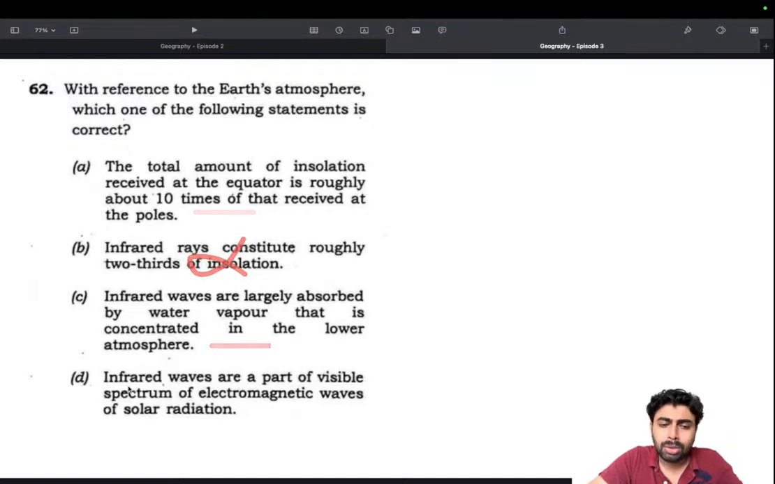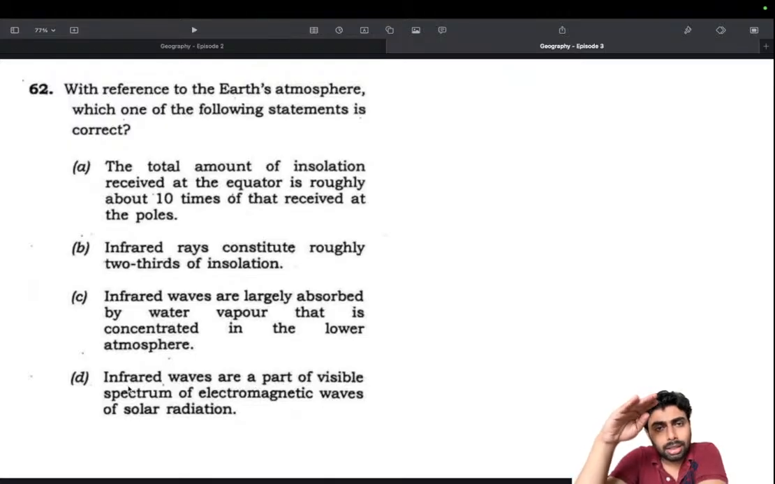Okay. Now moving on to the fourth statement. Infrared waves are a part of visible spectrum of electromagnetic radiation, waves of solar radiation. Are they? No. They are the ones below the visible spectrum, in the frequency count, and UVs are above the visible spectrum in terms of frequency. So they are not part of the visible spectrum, because we know that infrared waves are the ones emitted by our remote controls. Can we see that? No, we cannot see that.